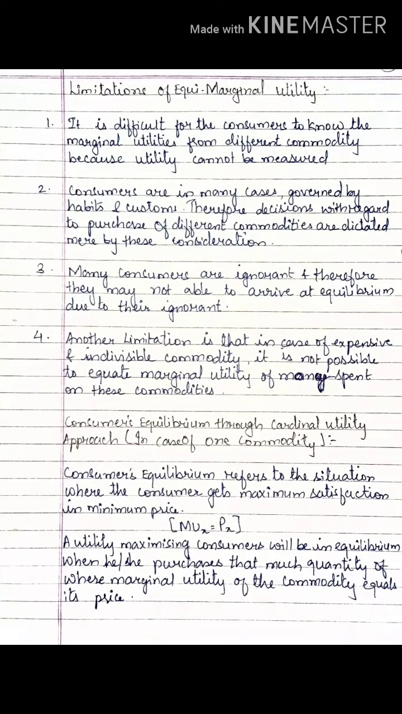I hope the limitations of the law are very clear. Now, we will move on to the next topic, that is consumer's equilibrium through cardinal utility.